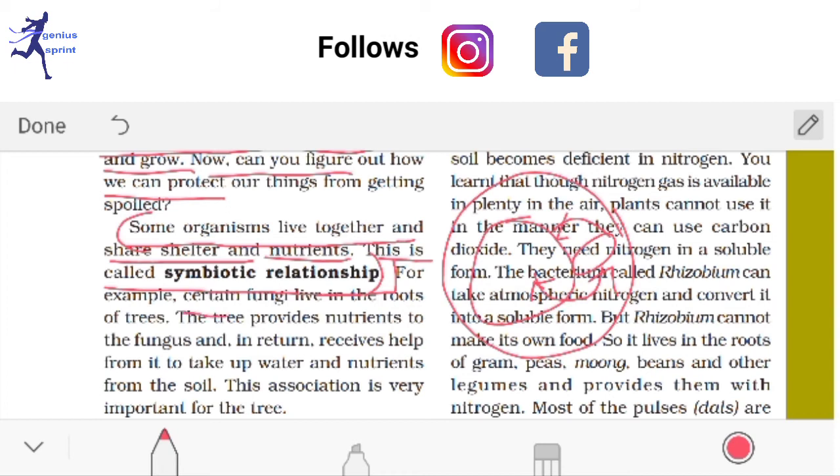So an example is, certain fungi live in the roots of this tree. You can see different fungi, green fungi or some other, not green color basically, white fungi, present on the stem of a plant in this lower part. From here they can take nutrition. So this is called the symbiotic relationship. Okay, so you should learn it.